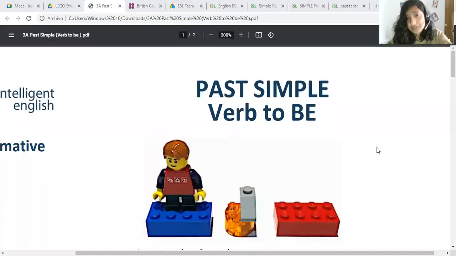Vamos a ver un poco más de esto. Te voy a compartir mi pantalla. I'm going to share my screen so you can see what I'm talking about and how to use it in affirmative, negative, interrogative way, and also how to use it in a sentence. So this is what I was showing to you. He was a doctor, for example. He's not a doctor anymore. Ya cambió de profesión o ya se pensionó. We don't know. Okay. So this is the past simple of the verb be that we know as this piece of Lego.